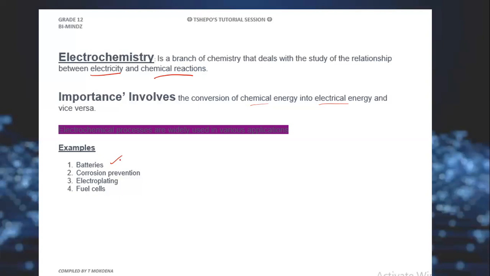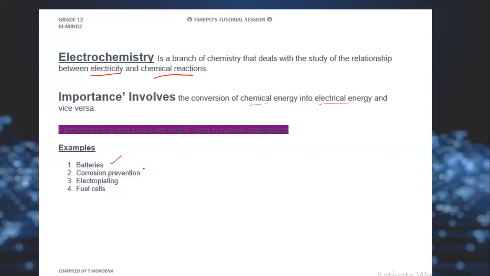A battery has chemicals inside of it, and those chemicals undergo a chemical reaction. That chemical energy is then converted into electrical energy, and therefore a battery is a source of power that can power an electronic device.